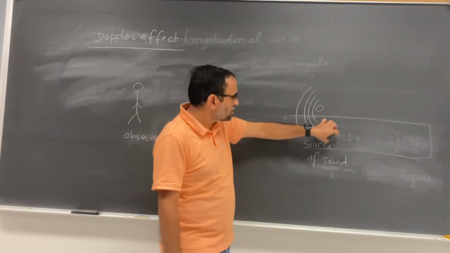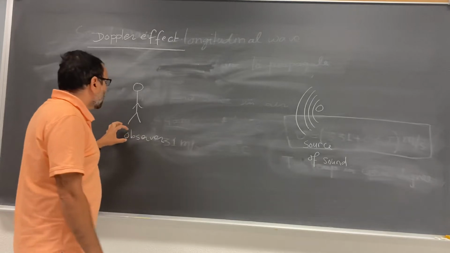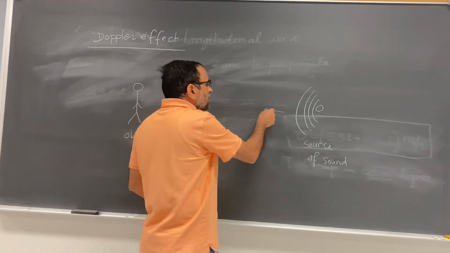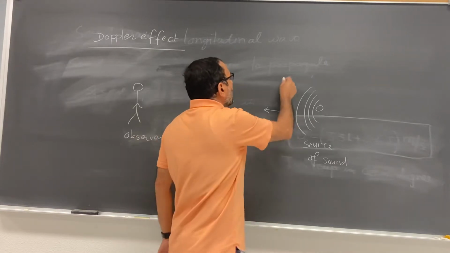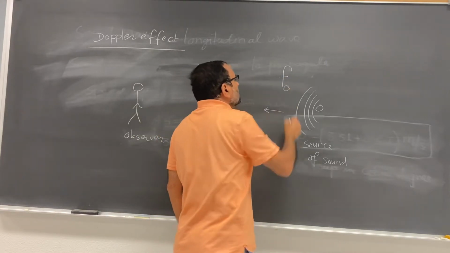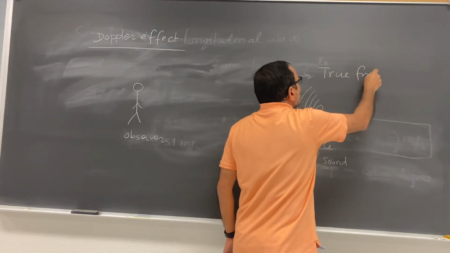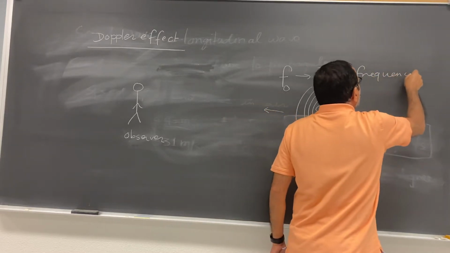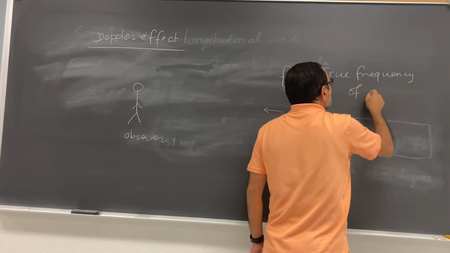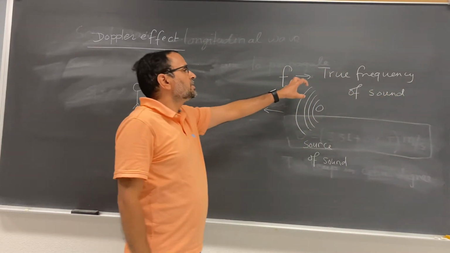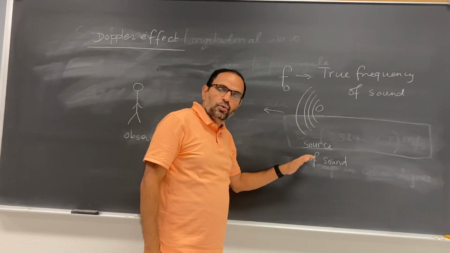Okay, if the source of sound is at rest and the observer is at rest, and let us suppose the sound is produced from here, and let us consider f0 is the true frequency of the sound wave.